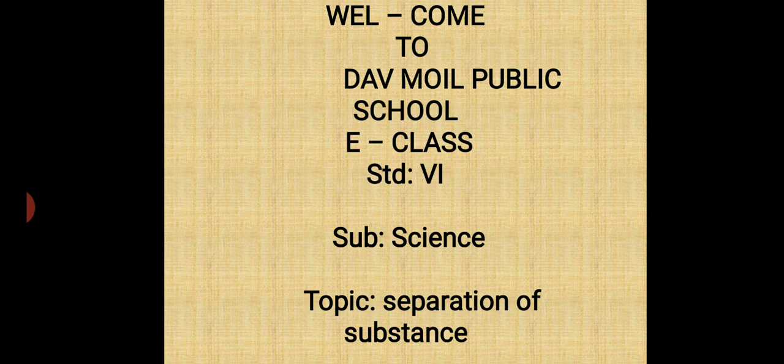My dear students, this is the third session of this chapter. In the first two sessions we have learned the types of mixture, that is homogeneous mixture and heterogeneous mixture, and in the second section we have learned how to separate mixtures of solid and solid.